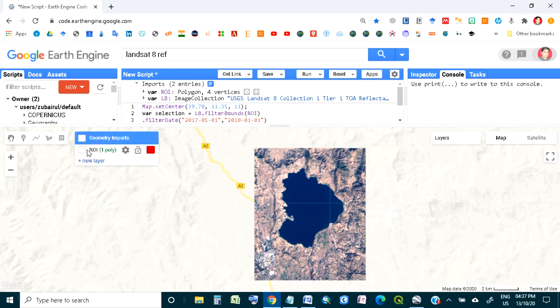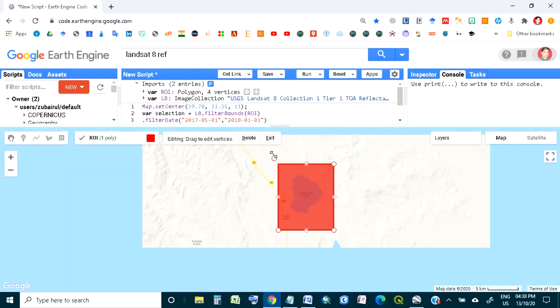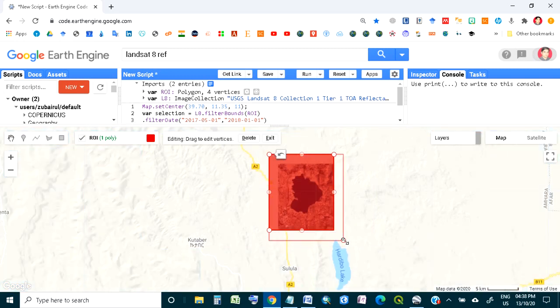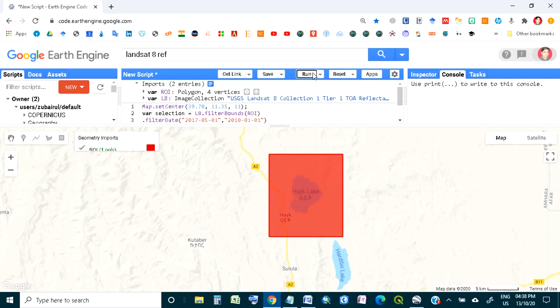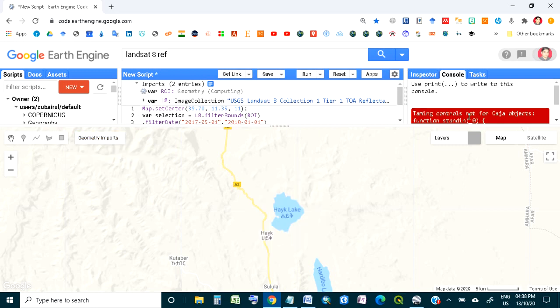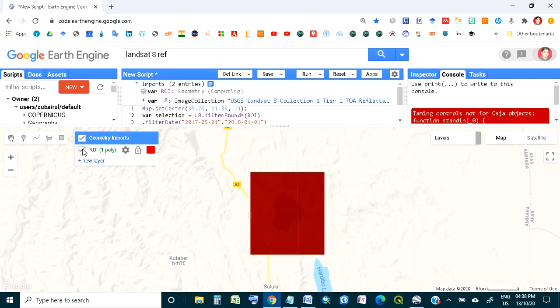So what you can do, you can change it. If you think that my area of interest is this and I'm getting less data, then you just expand it. After expanding, you can run it again, and you will see your data now matching your expanded geometry or region of interest.